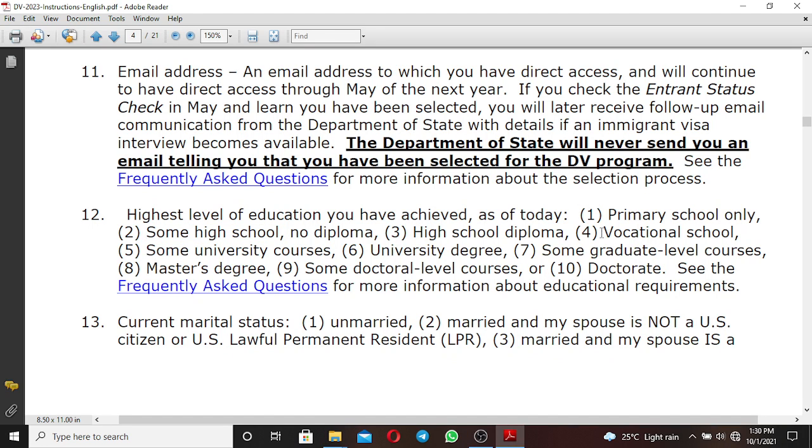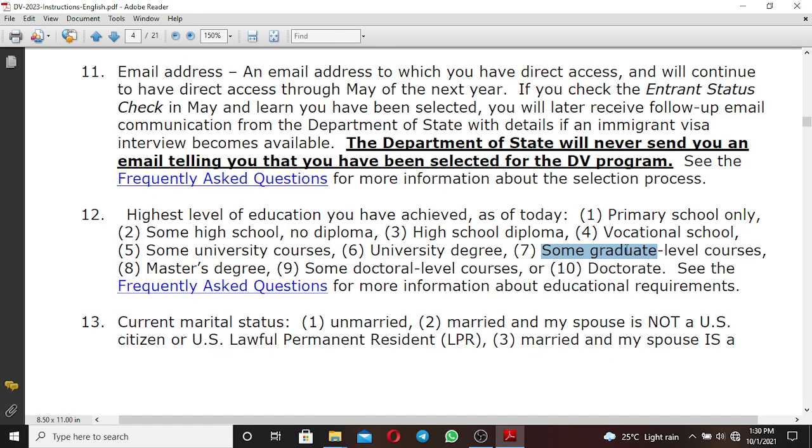If it is a vocational school, just indicate it. If it is some university courses, it means that you are in university but have not yet graduated. You are still in the university, so you can put the option of some university courses. But you can put university degree if you have graduated from the university and you have a university degree.